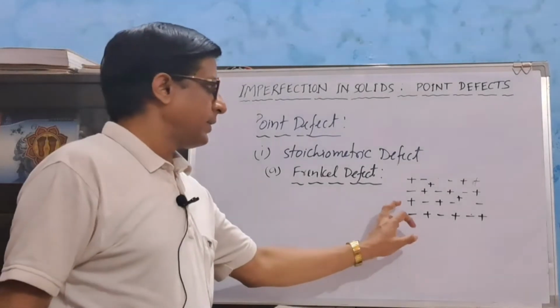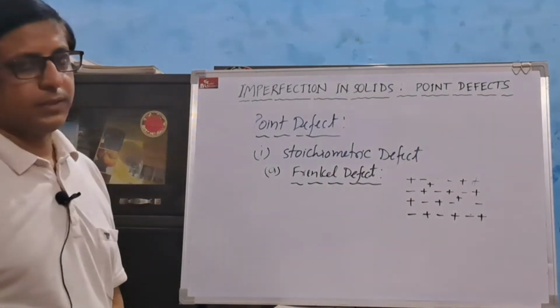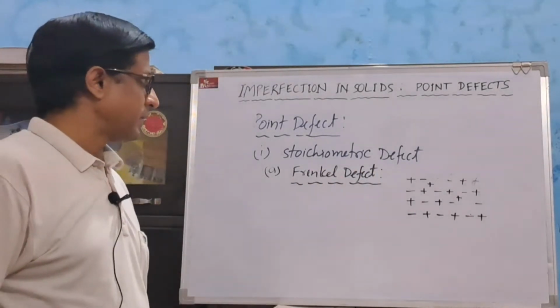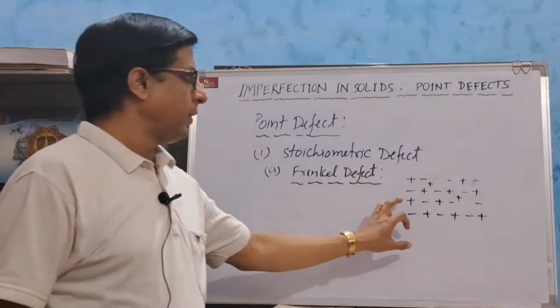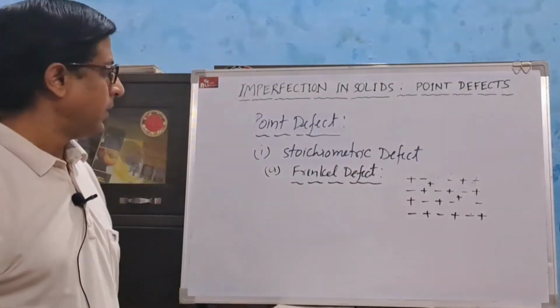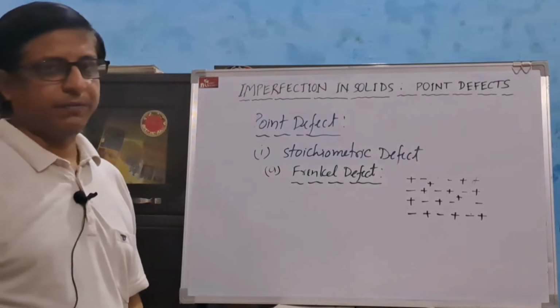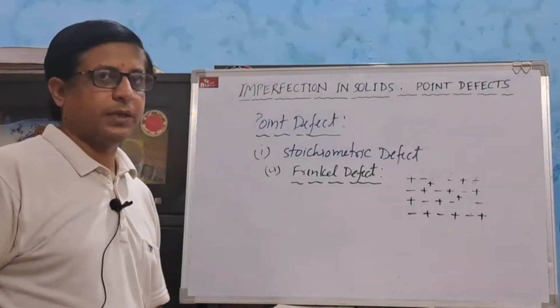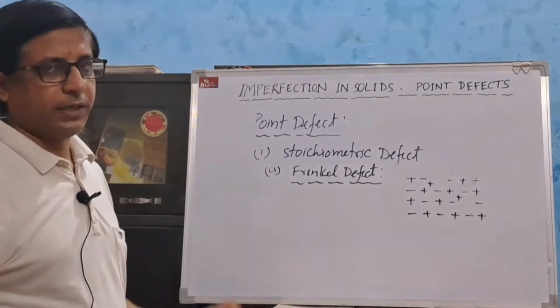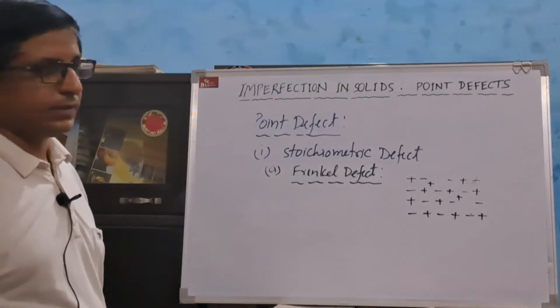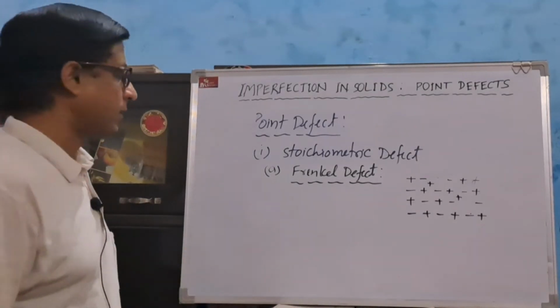In this case, the density of the crystal does not change. Electrical neutrality is also maintained. This type of defect, that is Frenkel defect, is present in ionic crystals where the size of cation is relatively smaller than the size of anion.